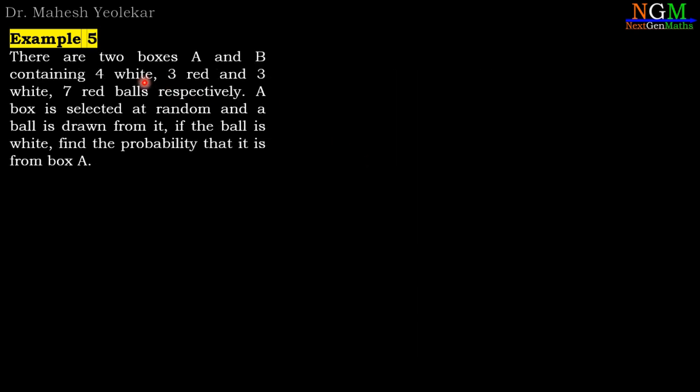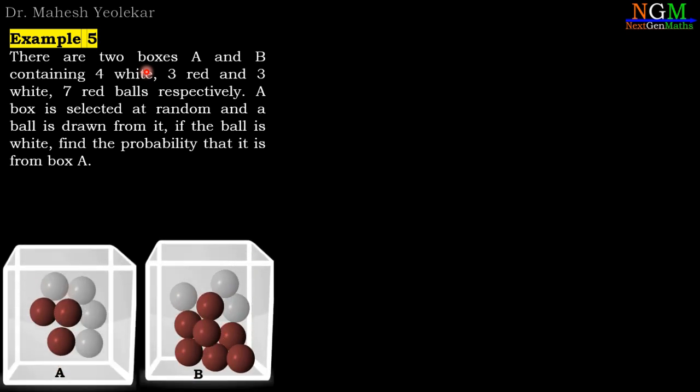Example 5. There are 2 boxes A and B containing 4 white, 3 red and 3 white, 7 red balls respectively. A box is selected at random and a ball is drawn from it. If the ball is white, find the probability that it is from box A. So here we are given 2 boxes with some white and some red balls, and we have to select one ball, and that selected ball is white. Then find the probability that it is selected from box A.